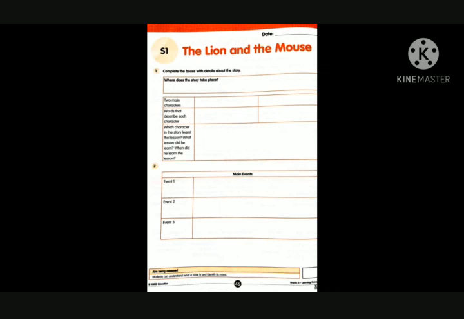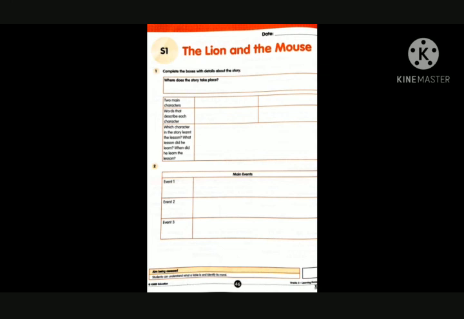Under that, you have a box, two main characters. What are the two main characters in the story? Just write about them. Write the names of the characters, and the words that describe each character. You want to write some words about the characters, how they are. Maybe some describing words, some adjectives.